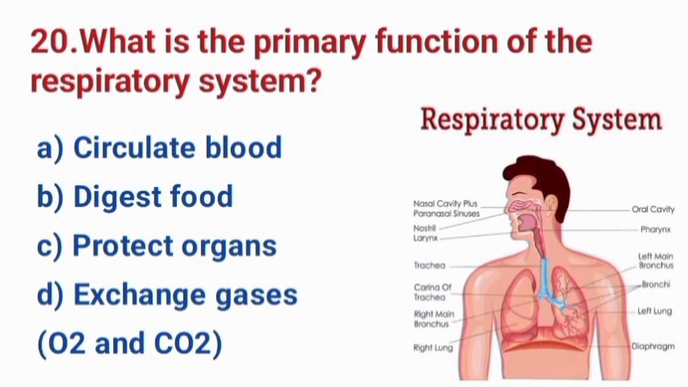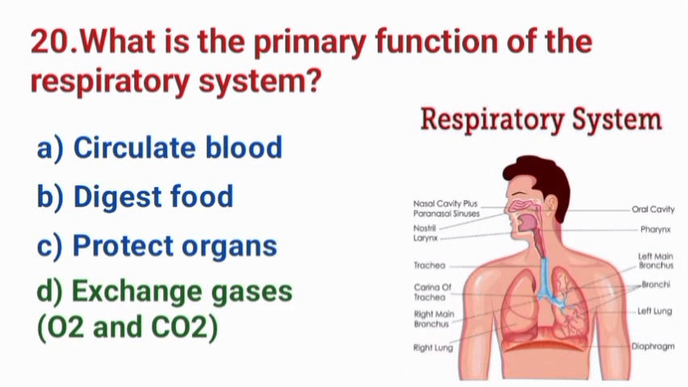Question number 20. What is the primary function of the respiratory system? A. Circulate blood. B. Digest food. C. Protect organs. D. Exchange gases, oxygen and carbon dioxide. The correct answer is option D. Exchange gases, oxygen and carbon dioxide.